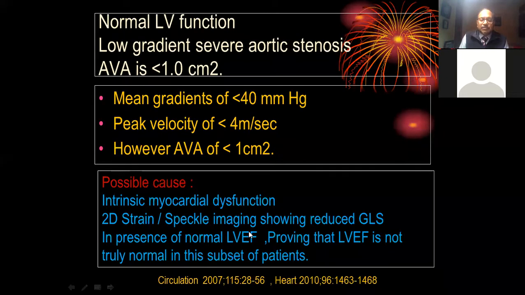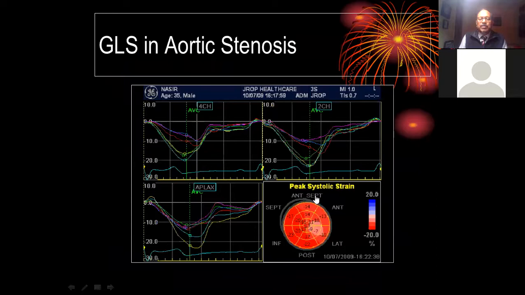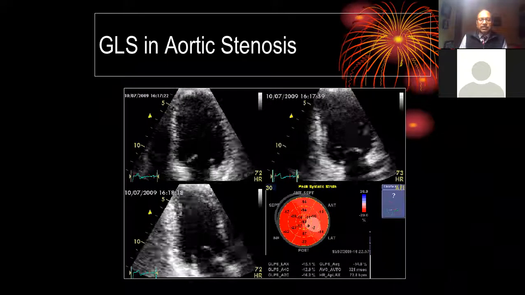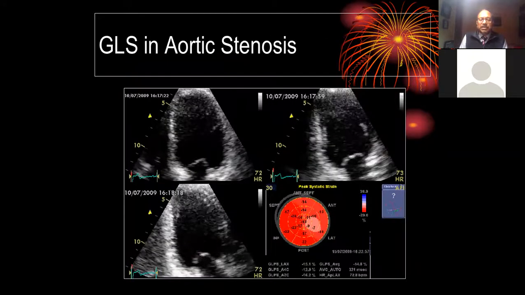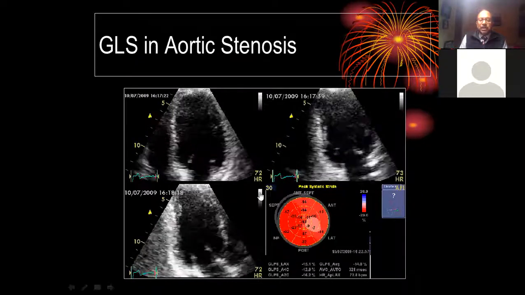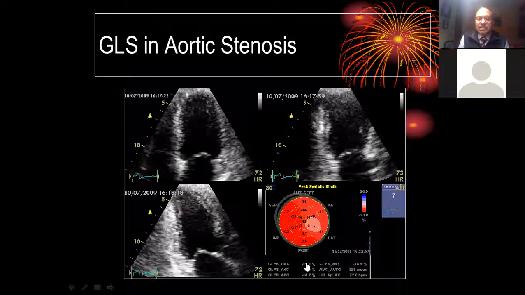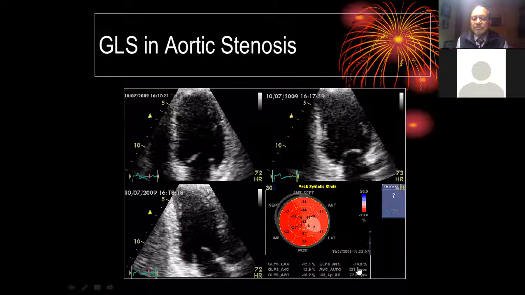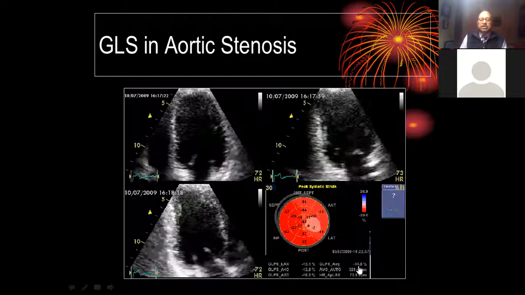And this is possibly the basis today for why we talk of ejection fraction not as less than 50% as a cutoff, but 59% as a cutoff to talk about normal ejection fraction in aortic stenosis. This is a patient where you can see that LV function appears to be reasonably normal, but the GLS in this patient is only 14.8%.